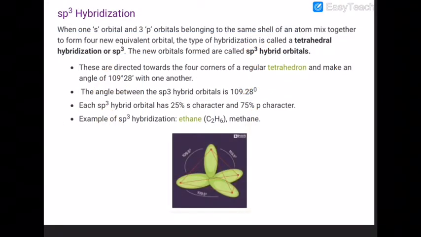Now first will be the sp3 hybridization. In case of sp3 hybridization, what is happening?